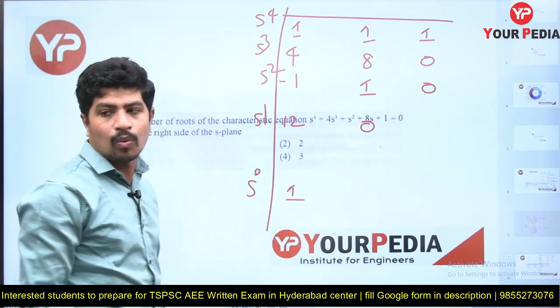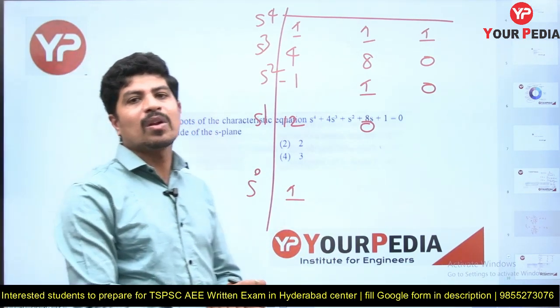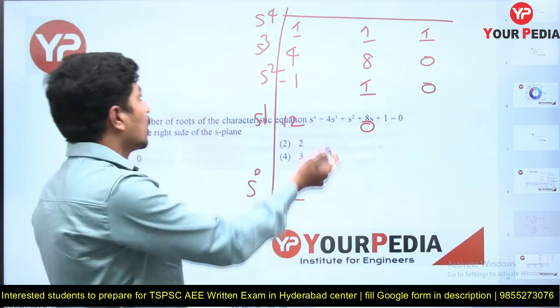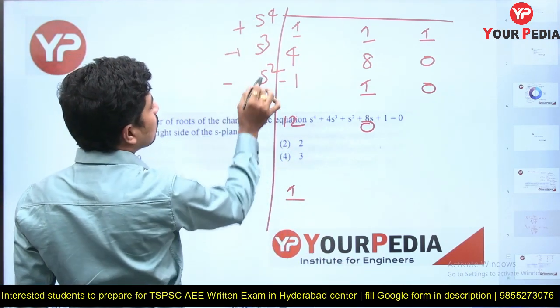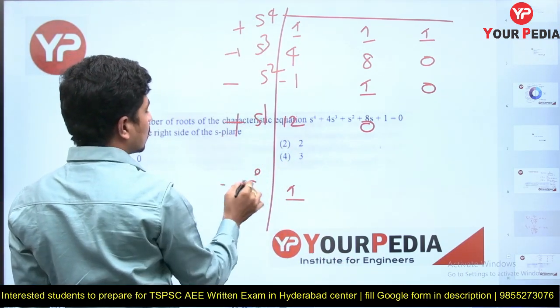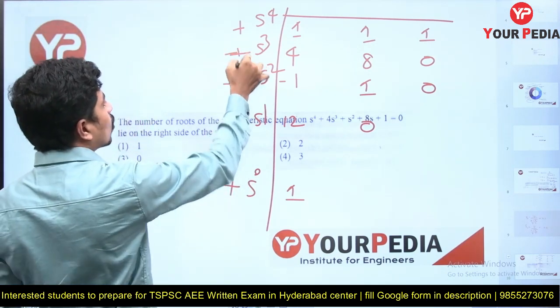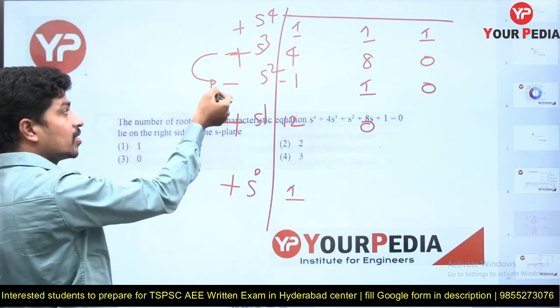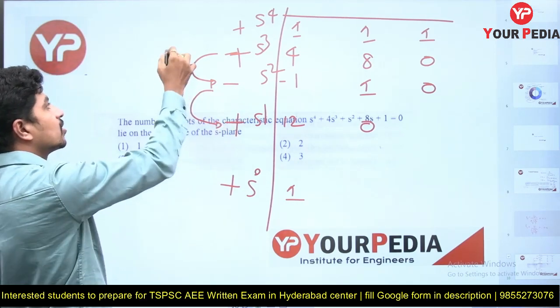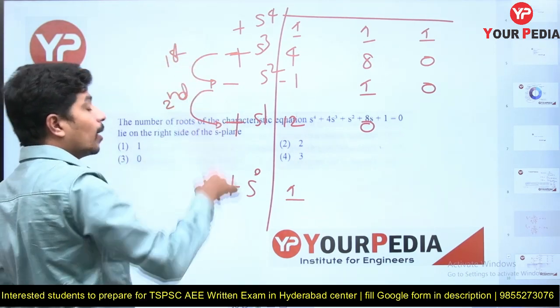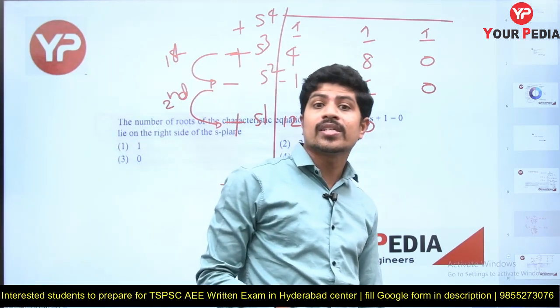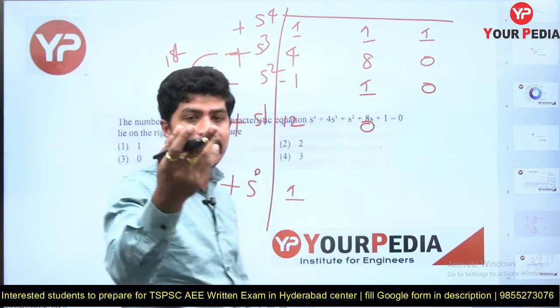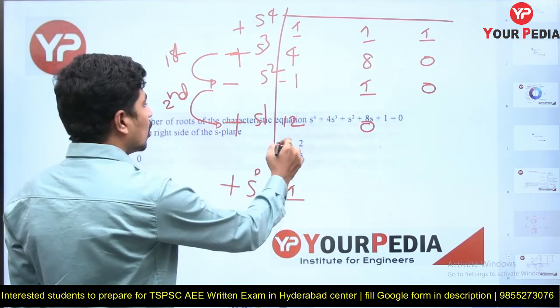Now what is the procedure? Find the number of sign changes in the first column of the Routh array. This is plus, this is plus, this is minus, this is plus, this is plus. Plus to plus, no sign change; plus to minus, one sign change; minus to plus, again one sign change. This is the first one, this is the second. Number of right-hand side poles is equal to the number of sign changes in the first column of the Routh array. We got 2 sign changes, therefore the answer is 2.